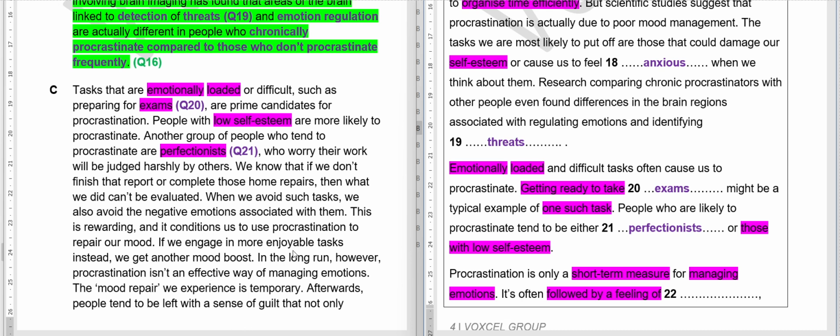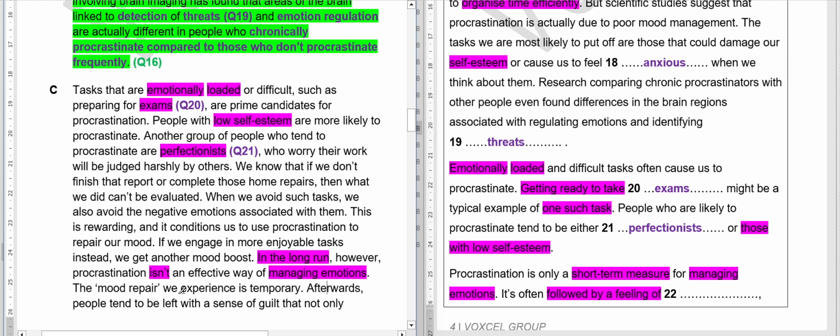If we engage in more enjoyable tasks instead, we get another mood boost. In the long run, however, procrastination isn't an effective way of managing emotions. So short term, here the opposite is written, but it has the same sense. In the long run, it isn't effective, so it is only effective in the short term. Basically, it is not effective in the long term. So managing emotion. So these are our keywords again.